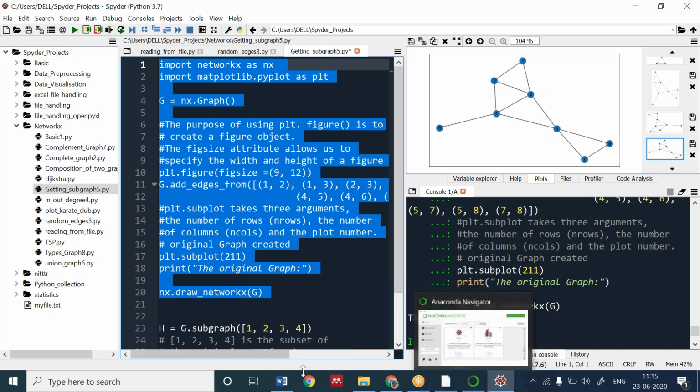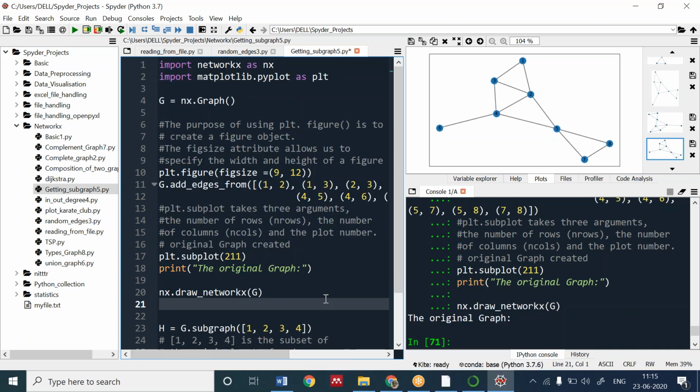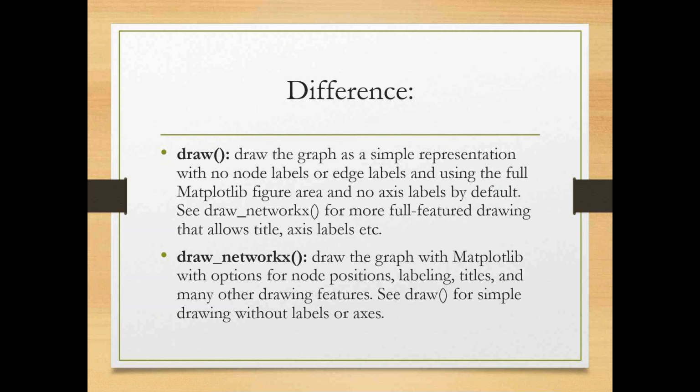One more doubt can be there of yours. Ma'am, before that we were using the draw function, and now we are using the draw_networkx function. Many of you may have the doubt: why are these two functions used? Basically, to have good labeling, titles, and a good drawing. For a good sort of drawing, we use draw_networkx, a full-featured graph. If you want more neighbors, then you can use the draw function. It's simple like that.